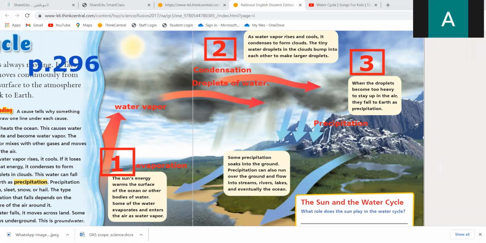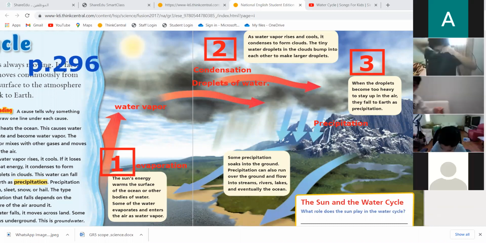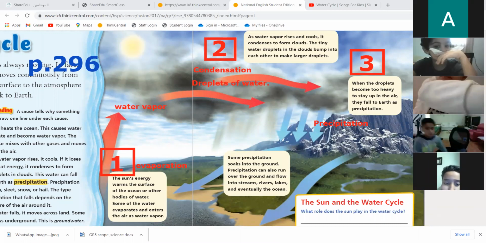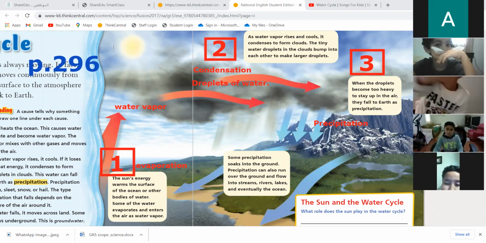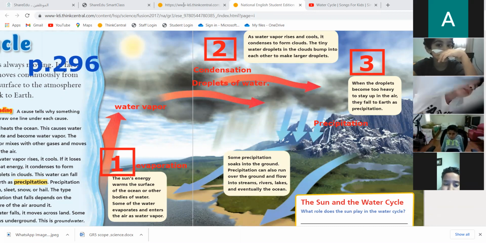Ahmed, where are you? I want to ask you, what is the role that the sun plays in the water cycle? What does the sun have to do in the water cycle? The sun will heat.